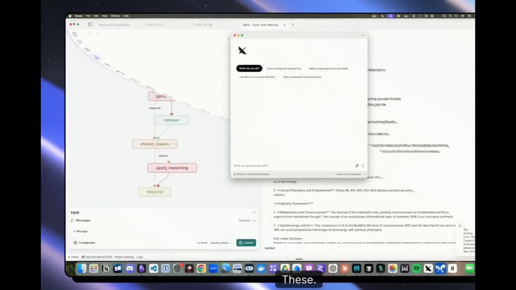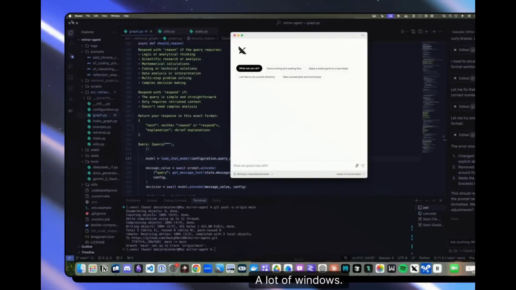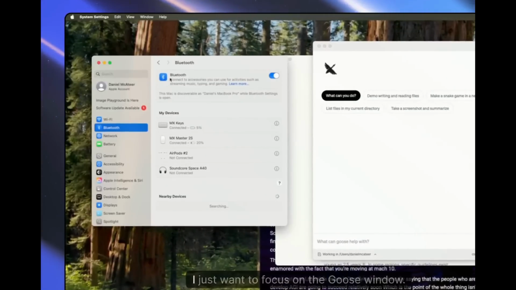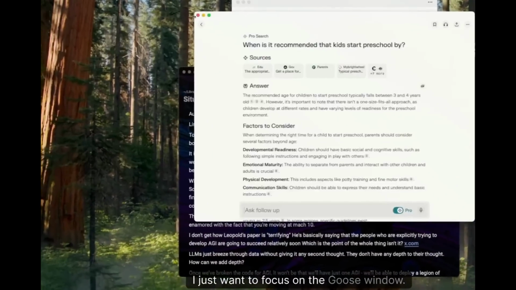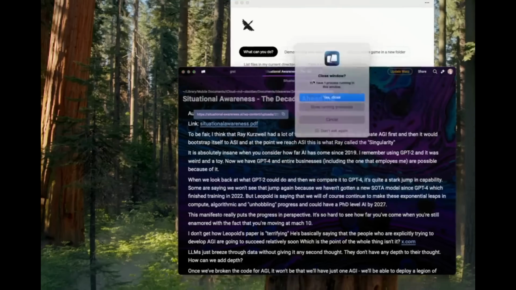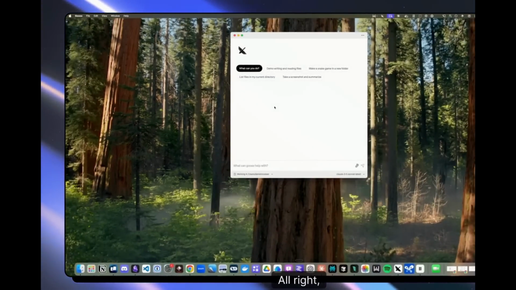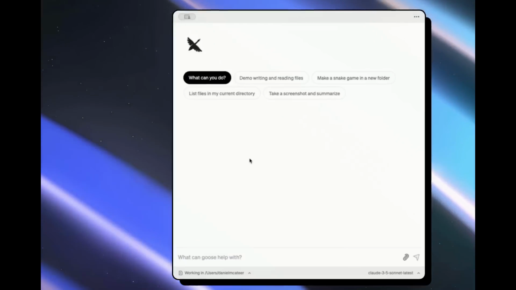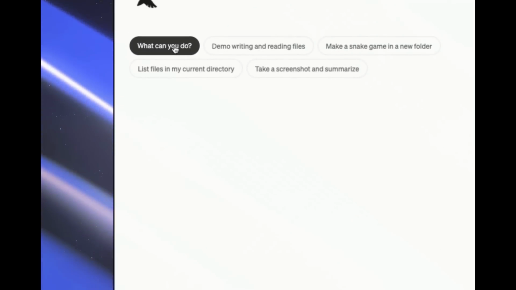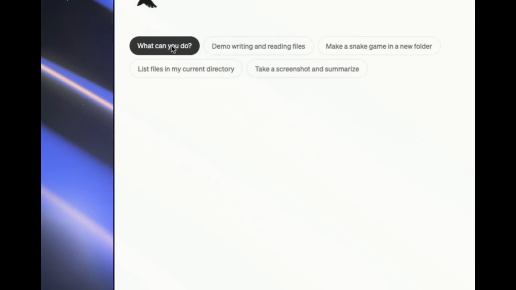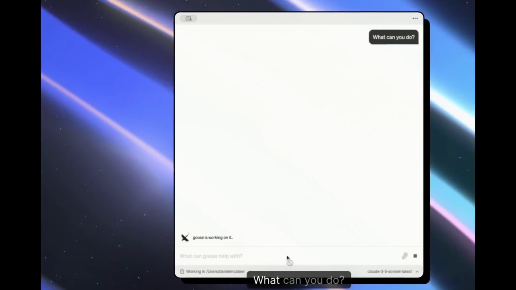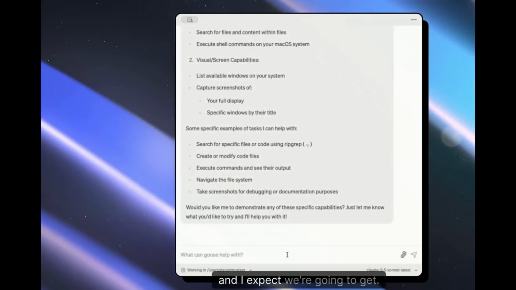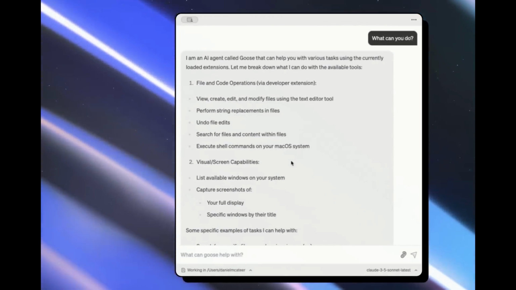Now, I really wish this was something that was available on Windows for me so that I could show the full potential of this application, because this is definitely something that has a lot more flexibility, and it's a lot easier to use if you run this on a macOS operating system. You can see that with this pretty nice user interface, you can easily request it to do anything locally, and then you can have add-ons like the computer controller for you to easily extend and basically give it more functionality to operate.